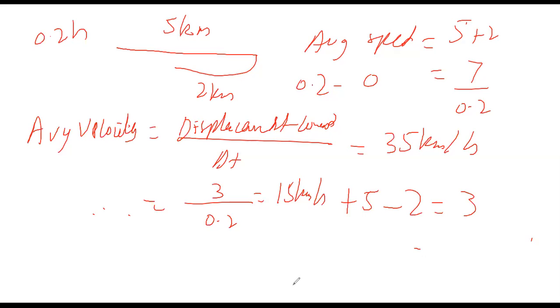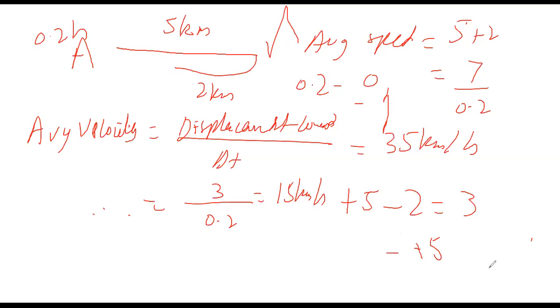So it is going towards left. So write 15 kilometers per hour towards left. Or if I have taken A and B, you can also write 15 kilometers per hour towards A. Or you can also put a minus sign, and you can define minus to be going on left. But the best way is to write the direction. Okay. Is it clear to everybody?